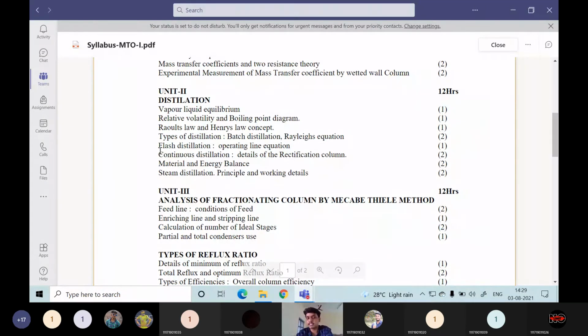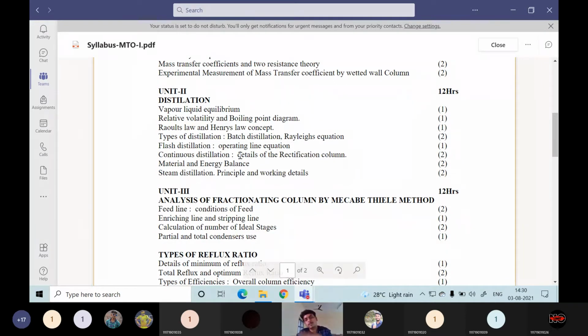The next type of distillation is flash distillation, or we can call it equilibrium distillation. So simple and batch distillation are the same, and flash and equilibrium distillation are the same. In order to evaluate flash distillation, we will be deriving one equation, called the operating line equation. Then we will be discussing it in detail. And to some extent, the next distillation is continuous distillation.